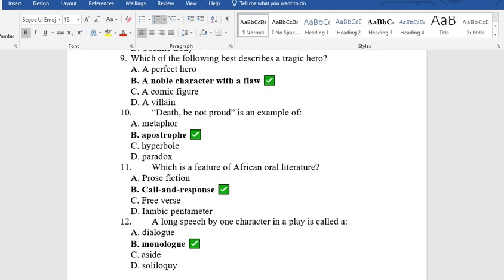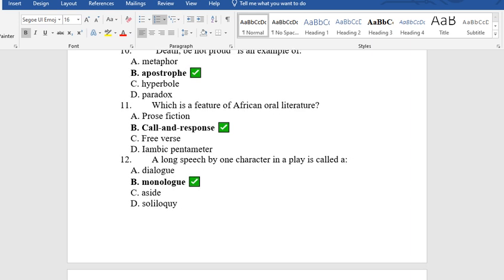Question 10. "Death, be not proud" is an example of A. Metaphor, B. Apostrophe, C. Hyperbole, D. Paradox. That is apostrophe. That is, death is being addressed as if it is present. That is why it is apostrophe here.